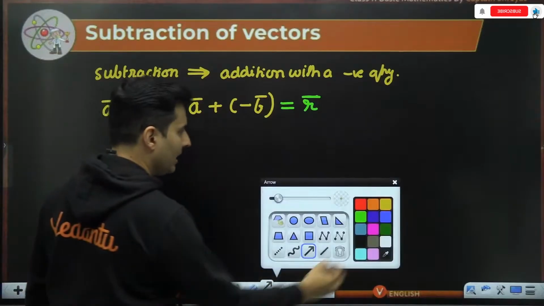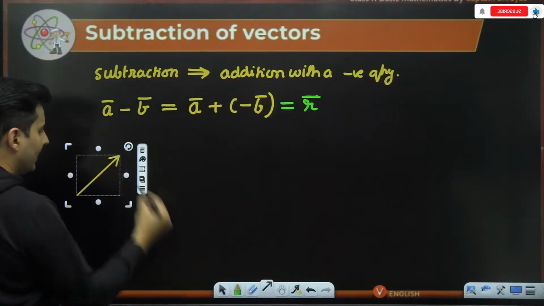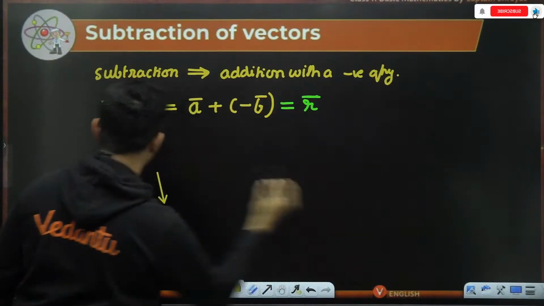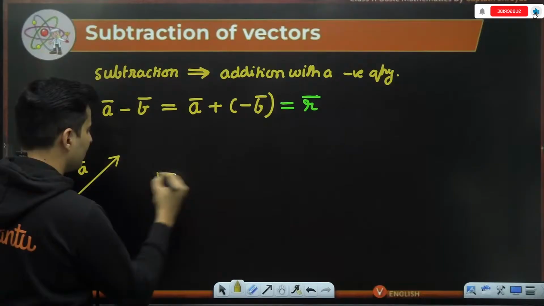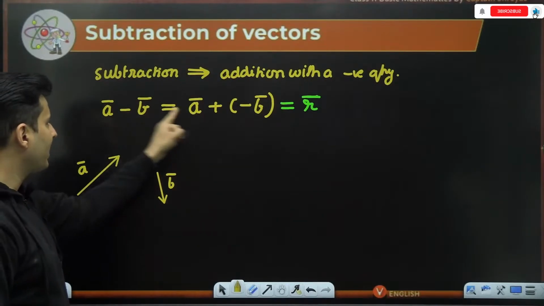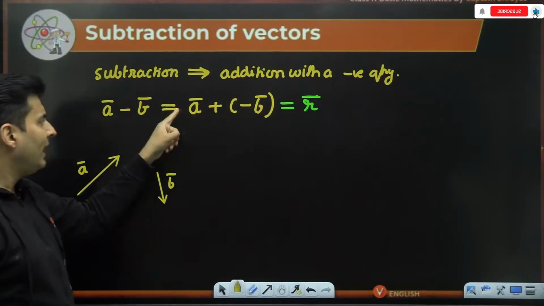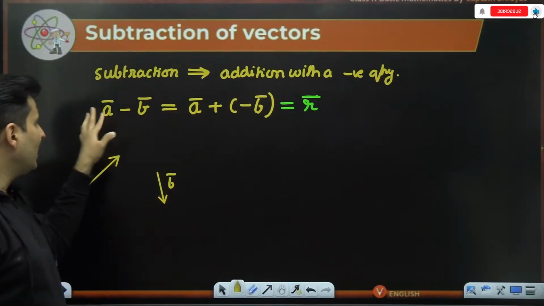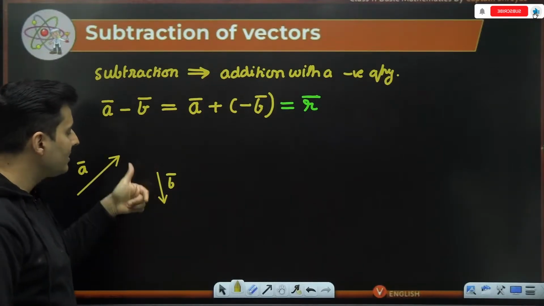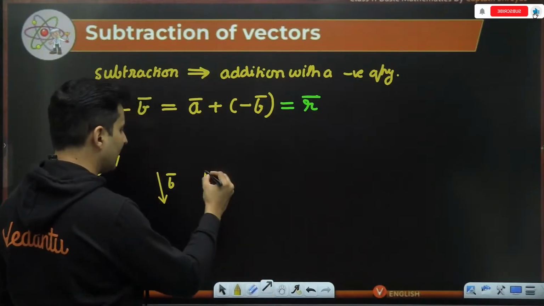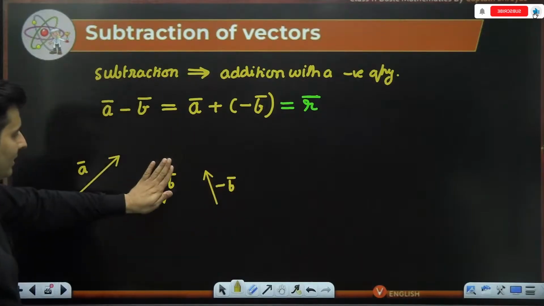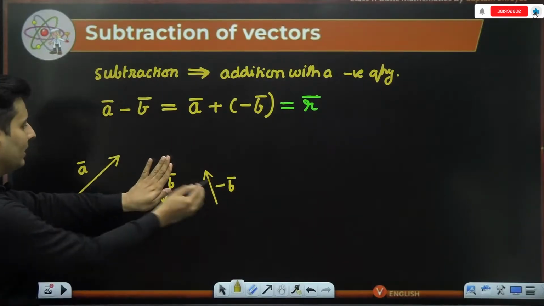So say for example, I have a vector A over here and I have some vector B over here. I have taken some random vectors. Let's say this is vector A and let's say this is vector B. I want to subtract vector A and B. What do I do? As I can see, subtraction means addition but of a negative vector. Will I take negative of A or negative of B? As you can see, A minus B means I have to take negative vector of B. So B is like this, negative vector of B will be obviously like that, exactly the same value but in the opposite direction.